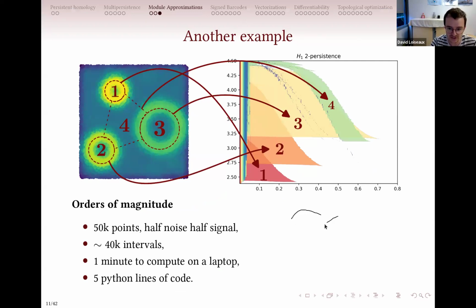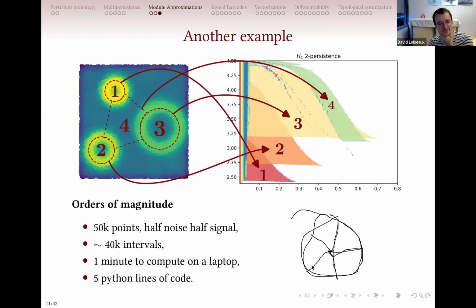Okay, so imagine that you have an annulus here, and you put a point in the middle, but imagine that it appears really late. In the second parameter, it basically never appears. So if you compute the alpha complex of this, you will have triangles like this. Sorry for my drawing, I don't have my tablet. But as this point never appears, you will never close this cycle here. So you cannot use only the alpha complex and a function. You have to do a bit more work.